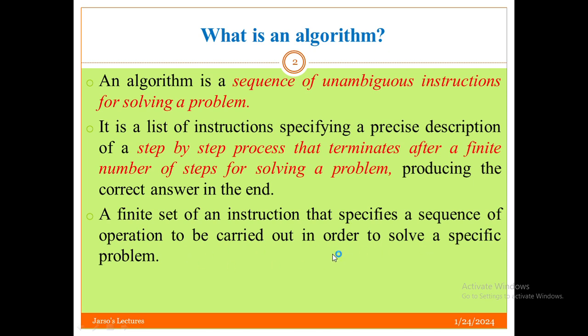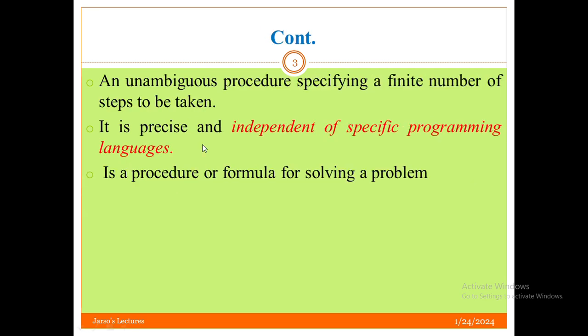This is an algorithm. It is a finite number of steps, can be 2, 3, 4, 5, finite, but what you have to know is that it is finite. One of its properties is finiteness. So a step by step procedure, a step by step process of solving a problem is what you call an algorithm. A precise procedure specifying a finite number of steps to be taken is what you call an algorithm.